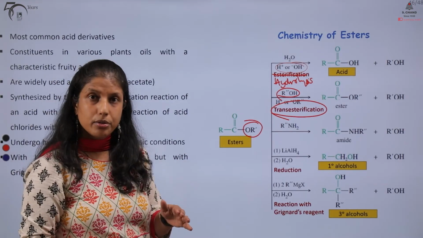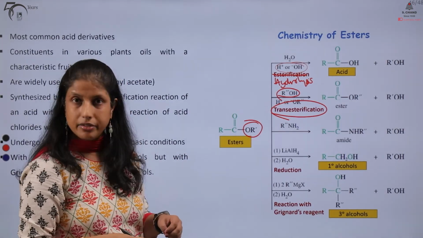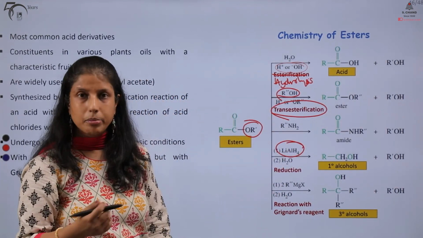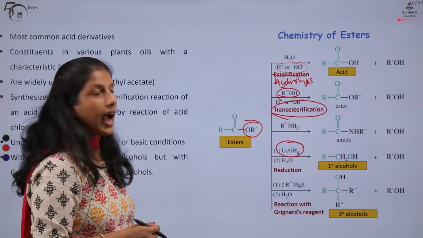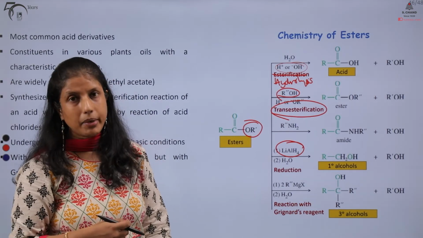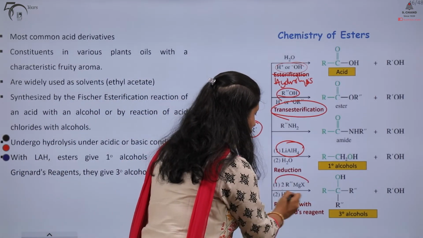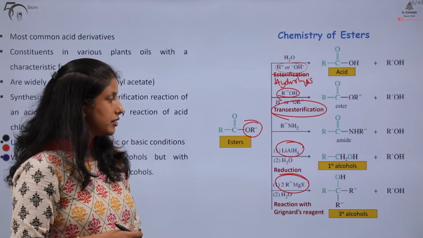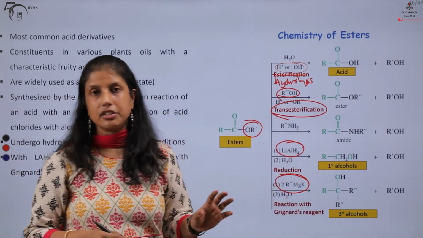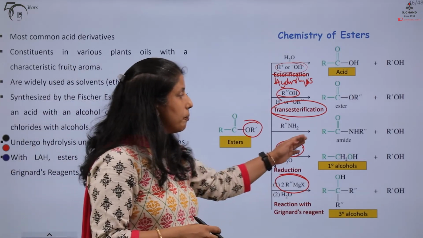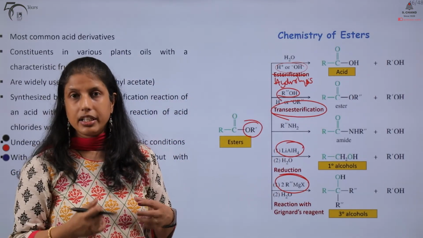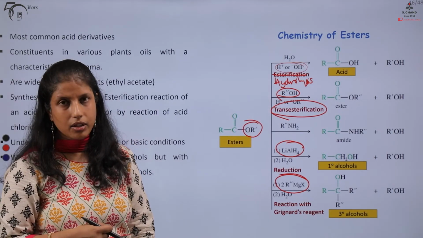Esters can be reduced by hydride reducing agents like lithium aluminum hydride to the primary alcohols, and esters, if you remember, also react with two molecules of our Grignard reagents to give us tertiary alcohols. Again, both these reactions we had discussed in detail in our video on the chemistry of alcohols.